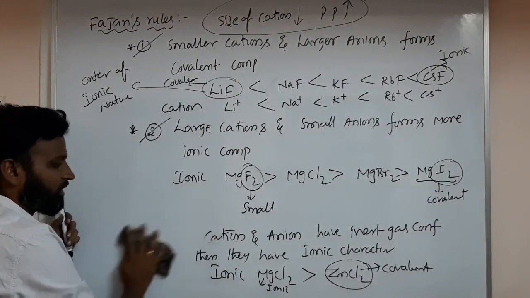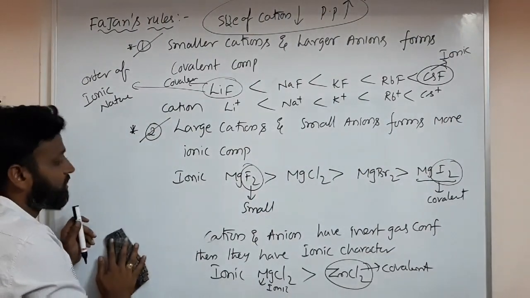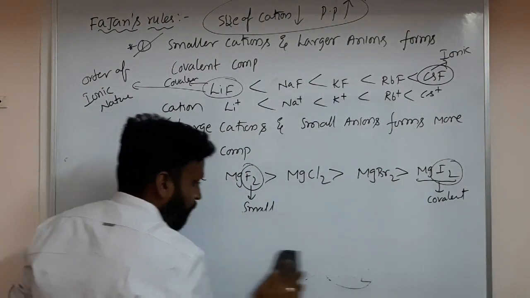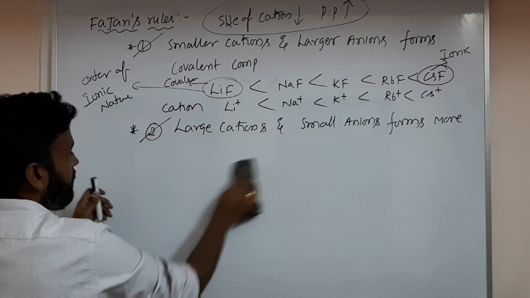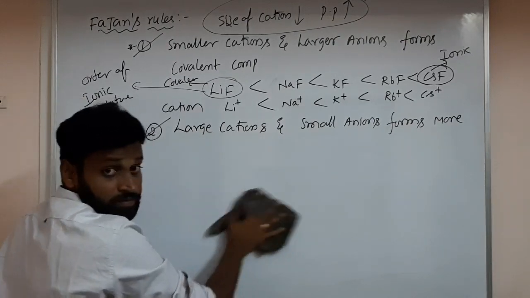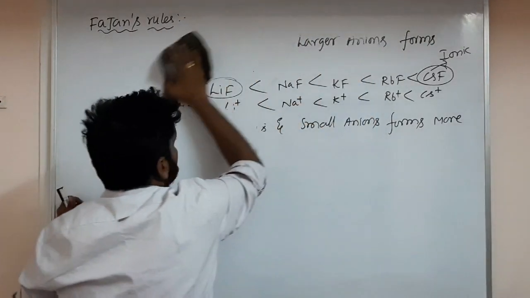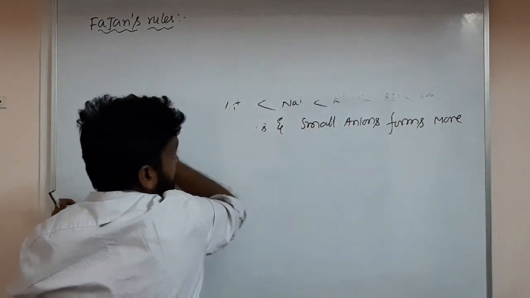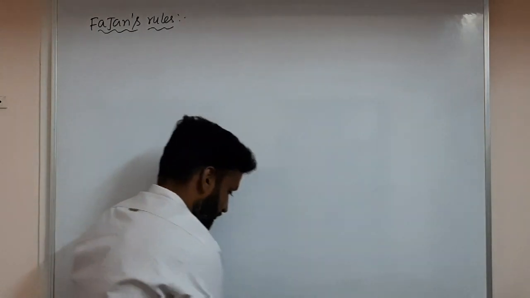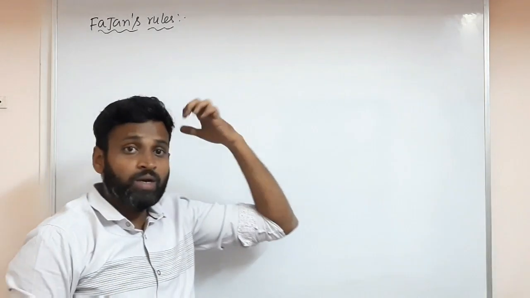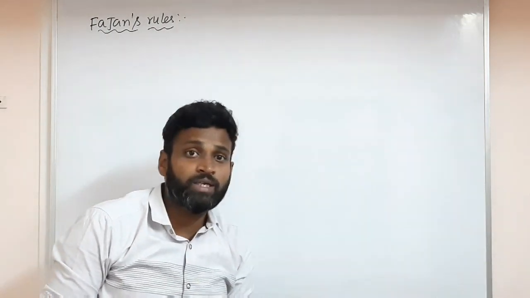Understood, sir? Even in ionic compounds there is attraction, so that's why we say a little bit of sharing nature. Please write down all these things. Now we have to discuss the last and final point in Fajan's rules. How many did we discuss now? Three points. Cation size small and anion size large gives covalent character. So to form more ionic, cation size should be large and anion size should be small.